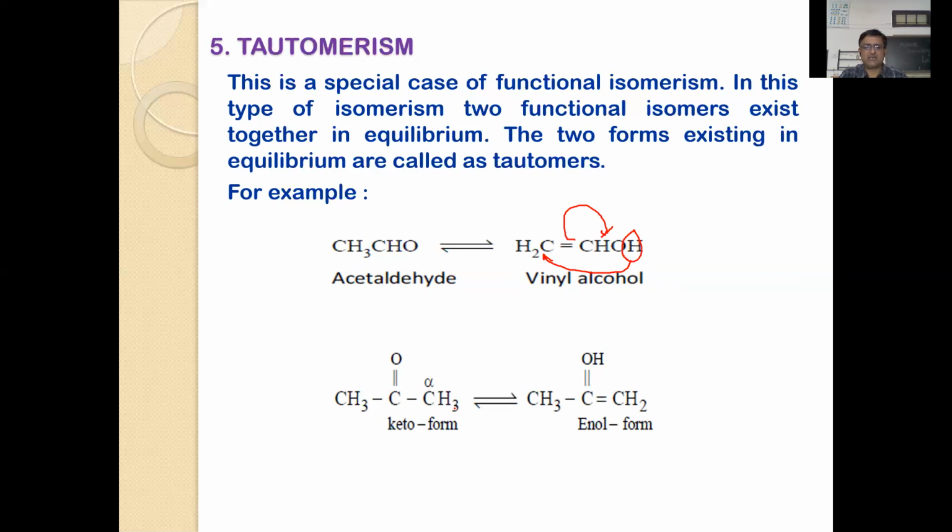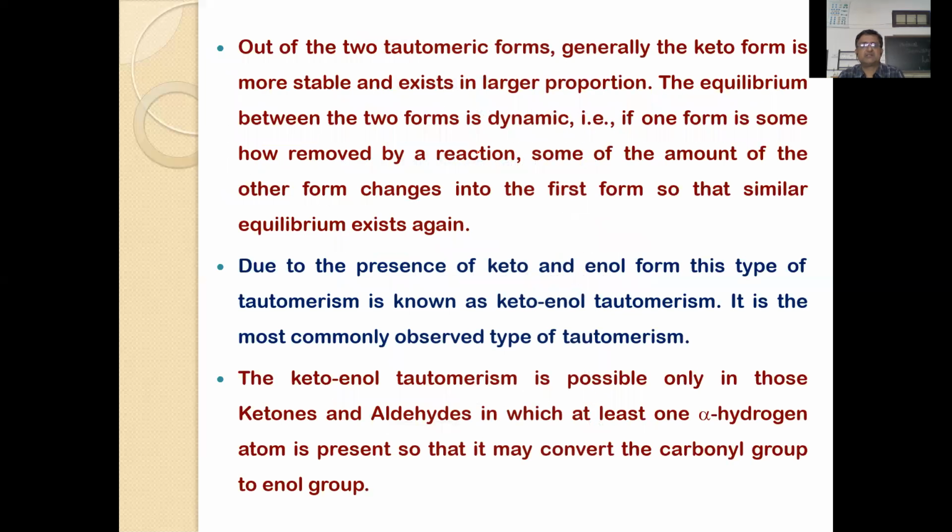And ketones are also represented by the keto-enol form. In both cases, in order to gain stability, they attain forms like this. But in fact, the keto form is more stable than the enol form. Normally, tautomeric structure representation is used in practice for mechanisms and so on. So it depends upon the situation. You should remember it is a special type of isomerism, and the two functional isomers exist together in equilibrium by internal rearrangement. So here you can see some important points.